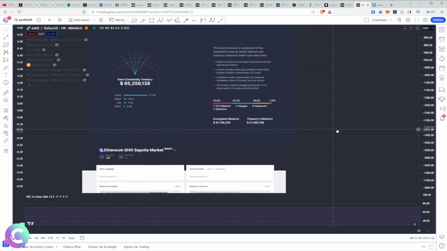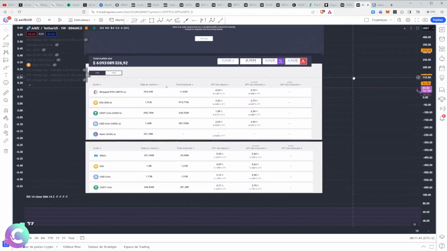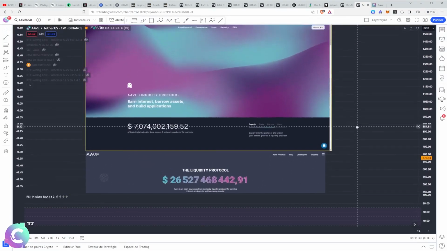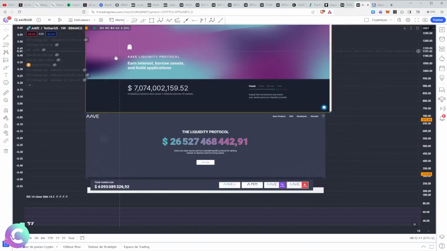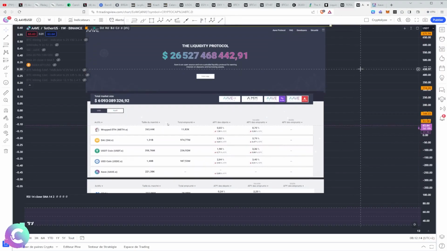The last strength that I didn't note in the slides because it's complicated to note in a slide, but the big strength is that AAVE in its version 3 is what we call a portal. What does portal mean? This means that everywhere in all the blockchains where AAVE is instantiated, we have the possibility of being able to transfer liquidity. So it's not yet decided on the general public. On retail, but on the other hand, the protocols use it, blockchains use it, so it's really what we call a portal which allows liquidity to be transferred from one blockchain to another without going through a bridge, because the bridge is directly interfaced with the liquidity of AAVE.